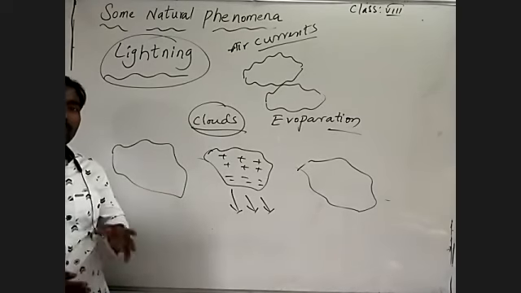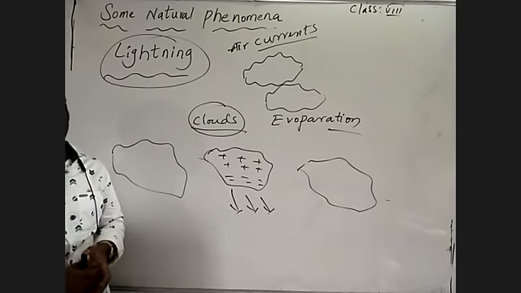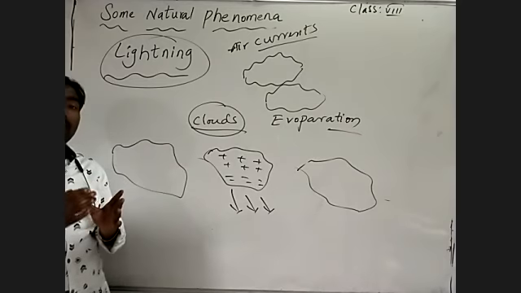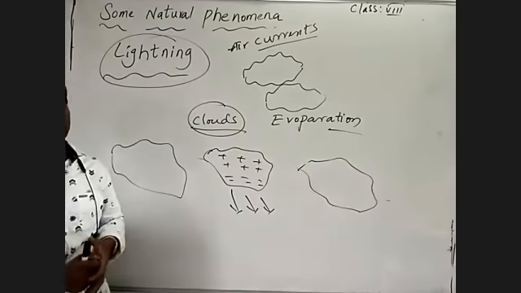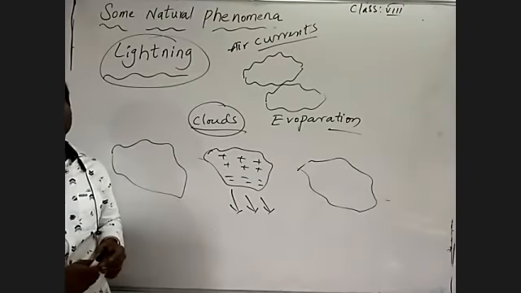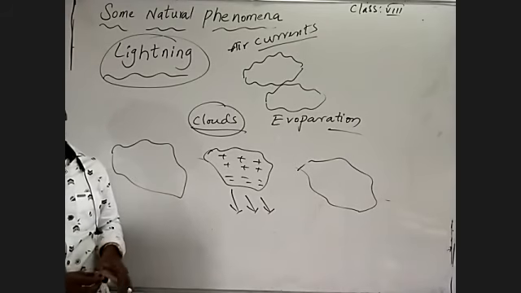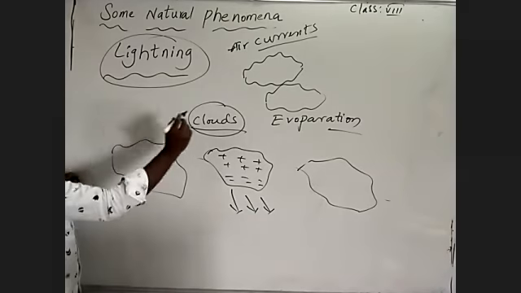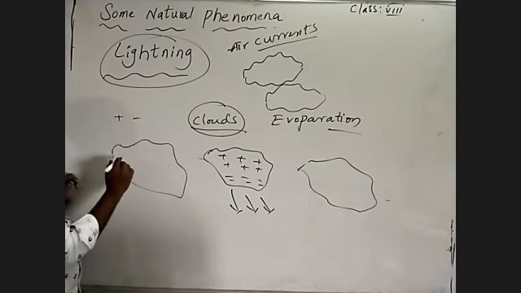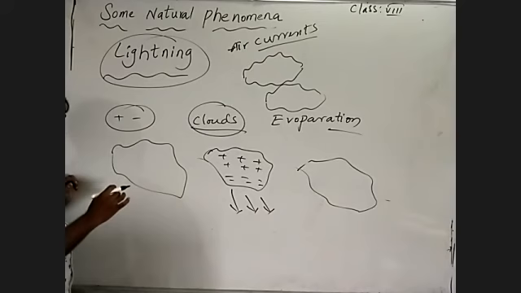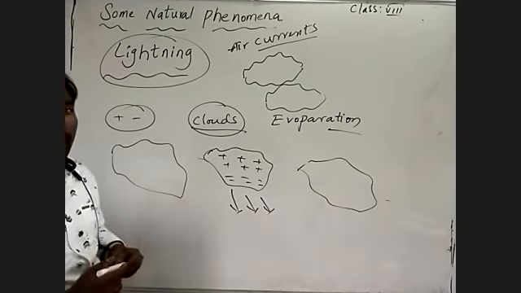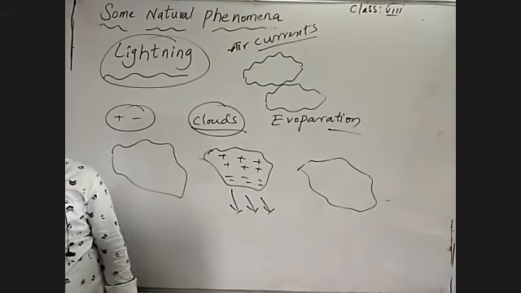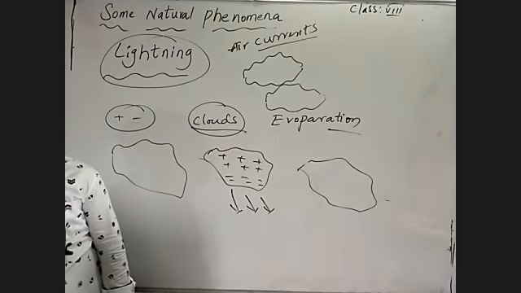Why does it always discharge downwards? Why does the discharged electric current or negative charge always move towards the earth? Because the earth is neutral. Earth is a neutral body. A neutral body consists of positive charges and negative charges. The surface of the earth is huge, so it consists of a huge amount of positive and negative charges in equal amounts.